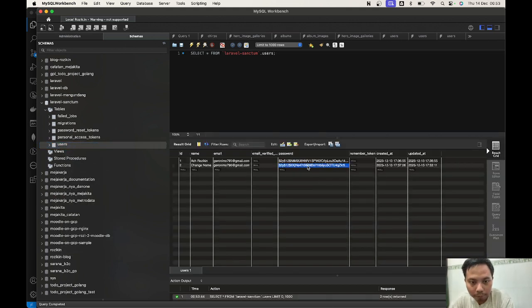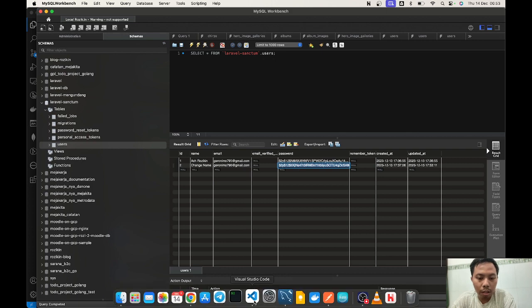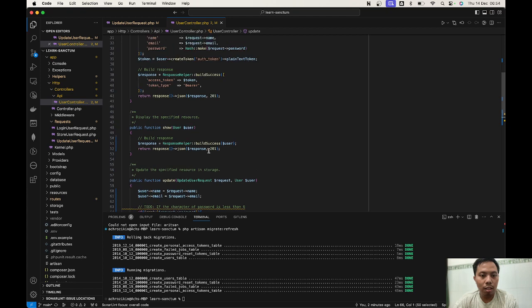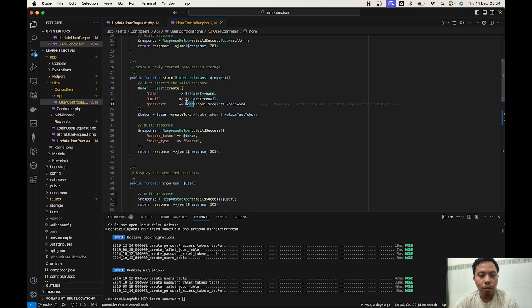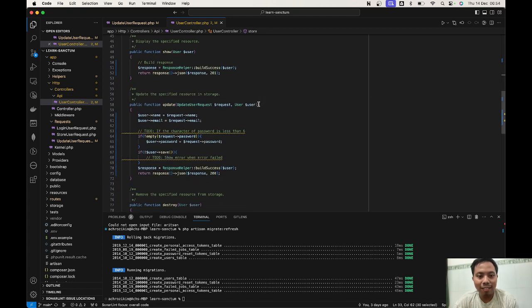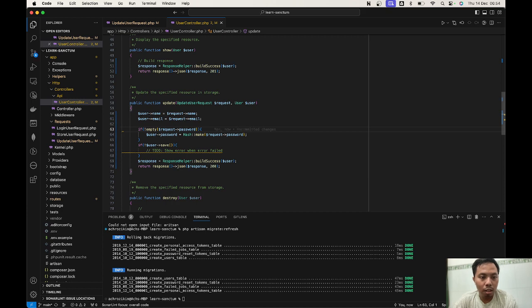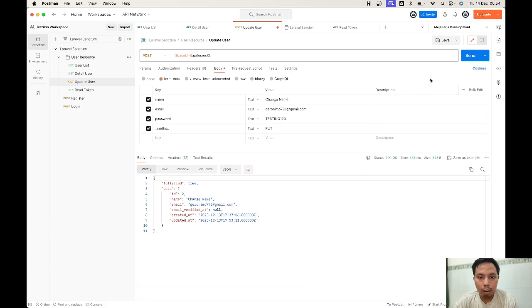It's right. I didn't even hash the password, but Laravel already hashed it for us. How about we try to log in? What is gonna happen if we log in? See, so the to-do is not a thing to do. It's not any issue anymore. Let's try this.